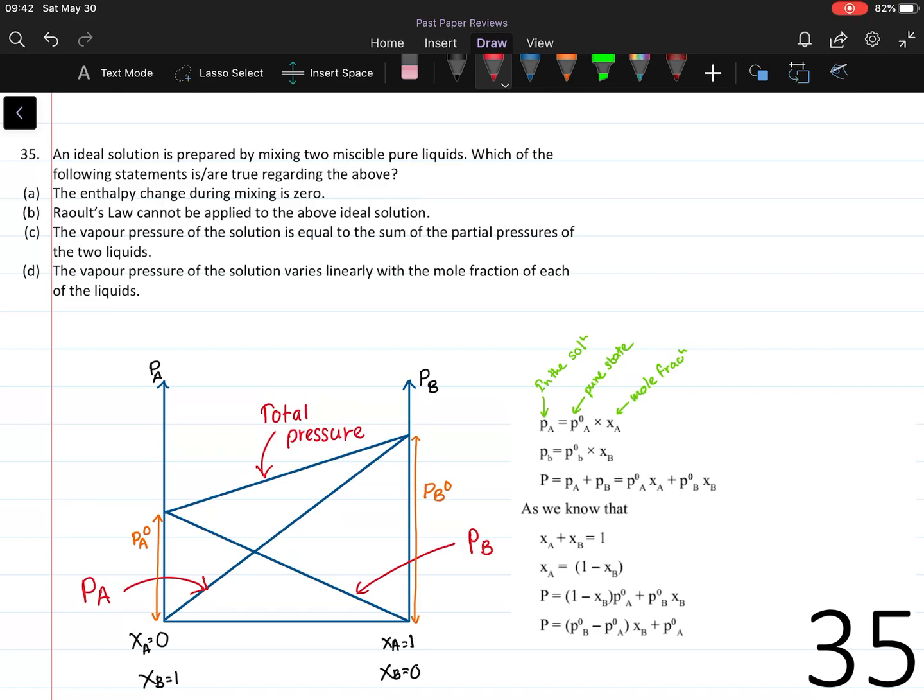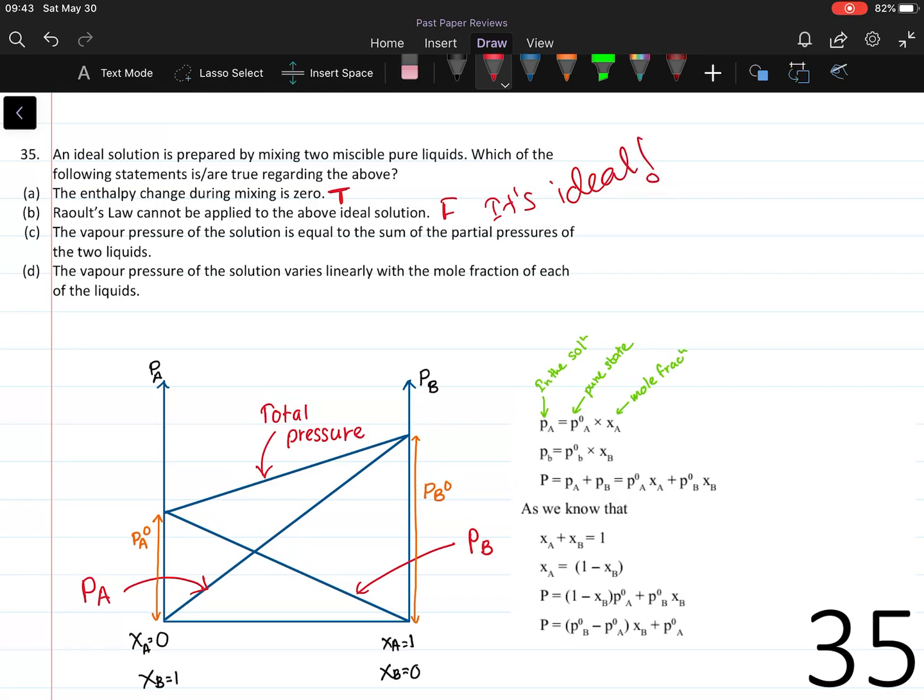Statement A. The enthalpy change during mixing is 0. That is true. When an ideal solution is formed by mixing two miscible liquids, the energy of the intermolecular bonds that are broken will be equal to the energy of the newly formed intermolecular bonds. Therefore, there will be no enthalpy change. Statement B. Raoult's law cannot be applied to the above ideal solution. That is false. Raoult's law is valid for any ideal solution.